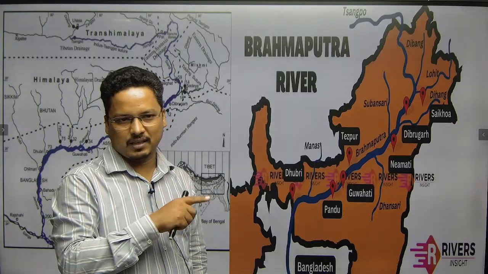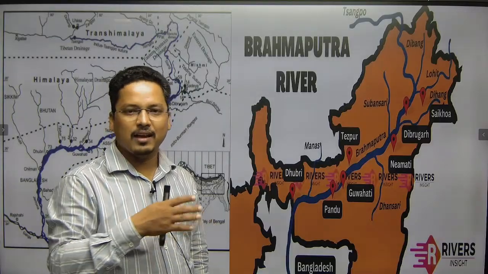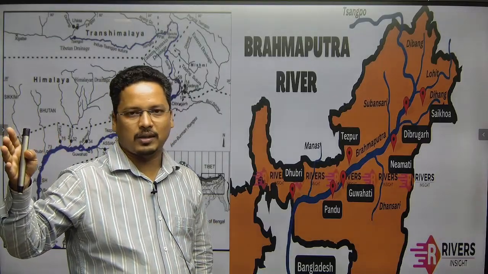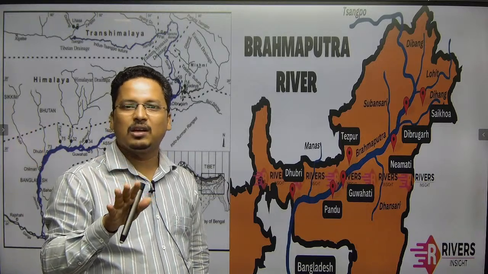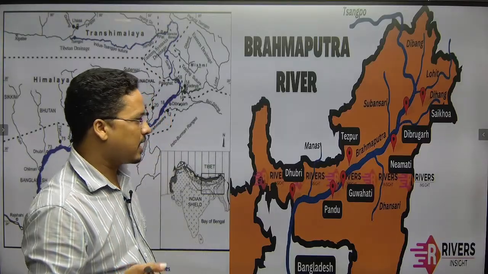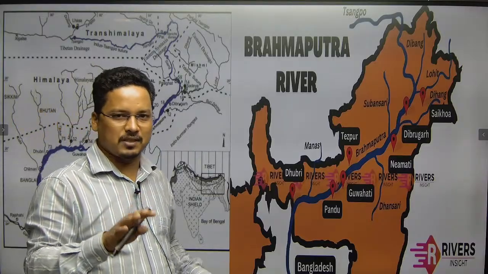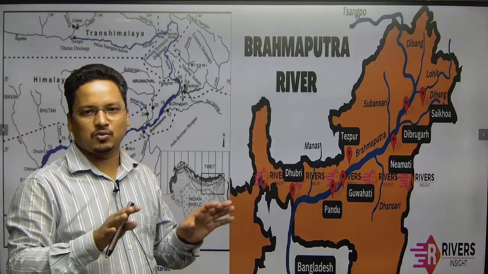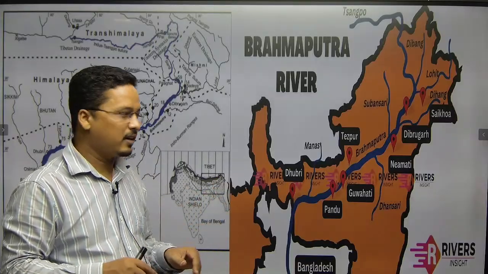Apart from that, the Yangtze river, yes, I got that name, the Yangtze river of China, and the Amazon. So these are the five rivers in the world where river dolphins are found. There could be other chances too, but as of now, as I can recall, these five rivers. So we are fortunate to have three rivers in India where the river dolphins are found.